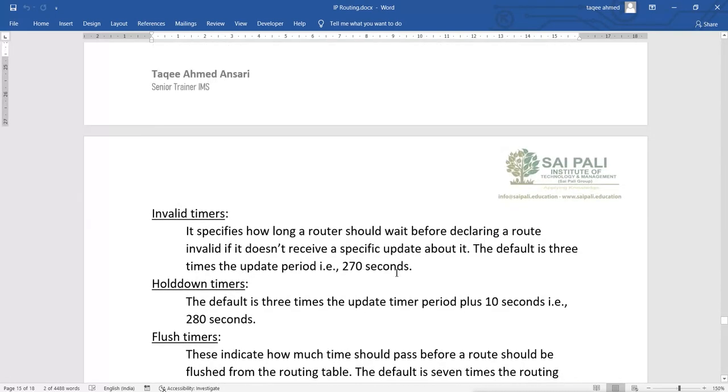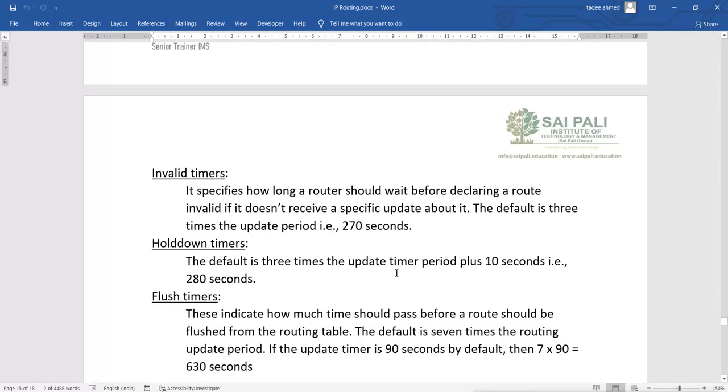Then the invalid timer, it specifies how long a router should wait before declaring a route invalid if it doesn't receive a specific update about it. The default is 3 times the update period, that is 270 seconds. So 90 is one time, so 3 times is 270.